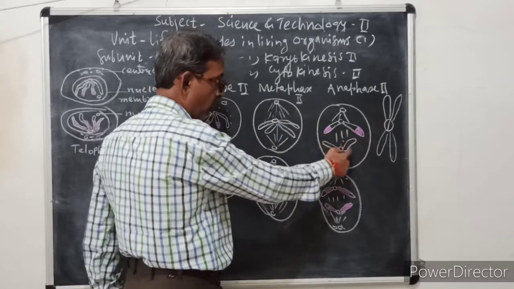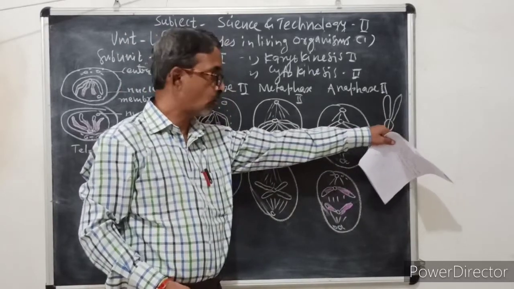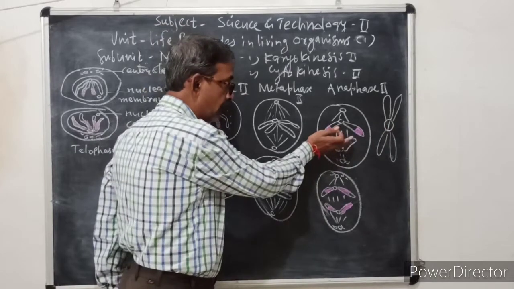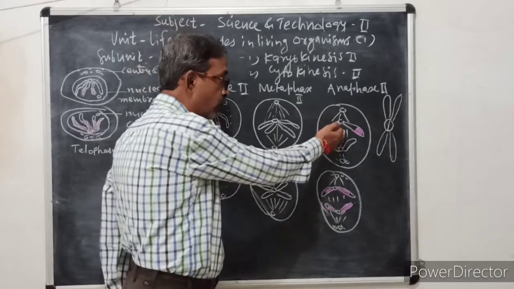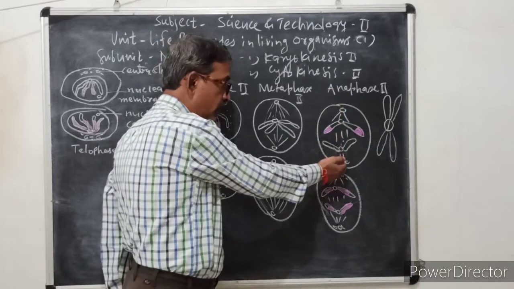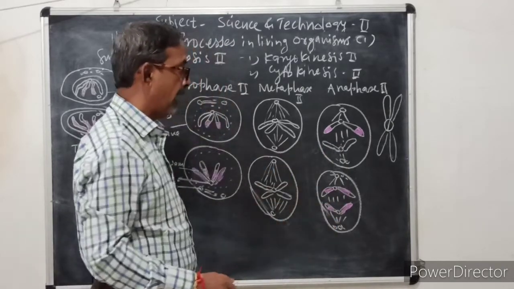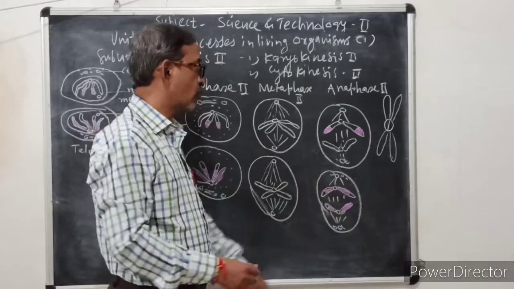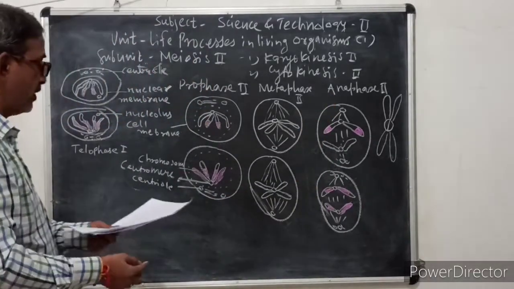These are daughter chromosomes which are formed by splitting of the centromere, and these chromosomes are attracted toward their respective poles. This chromosome toward the upper pole, this chromosome toward the lower pole. Same case takes place here, and this is called anaphase 2. And the last stage is telophase 2.